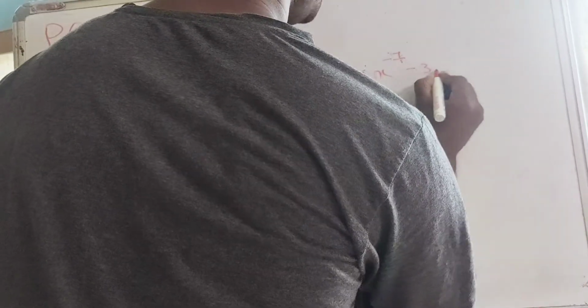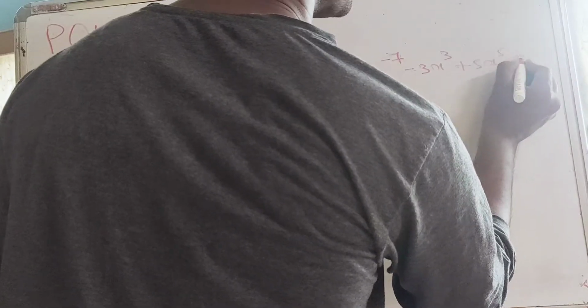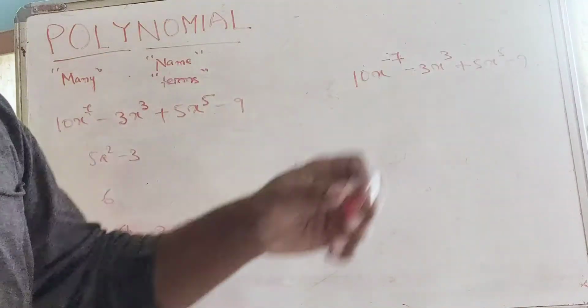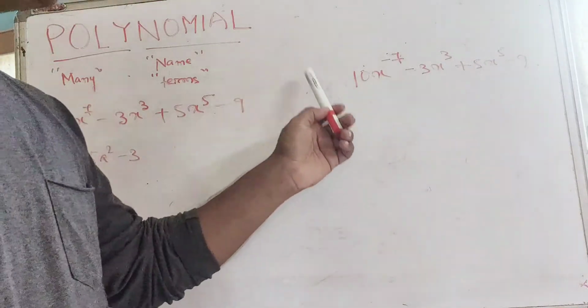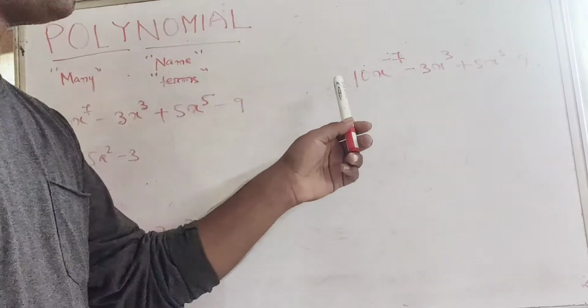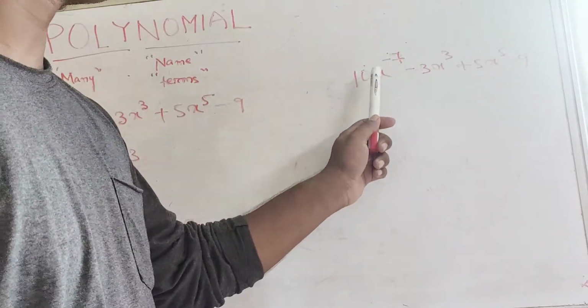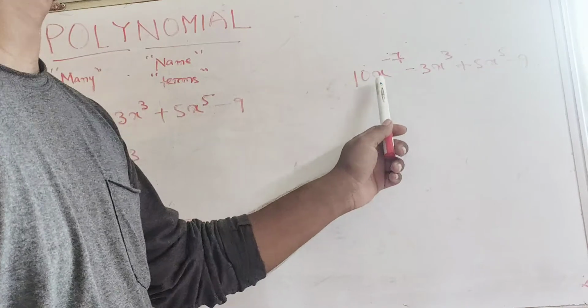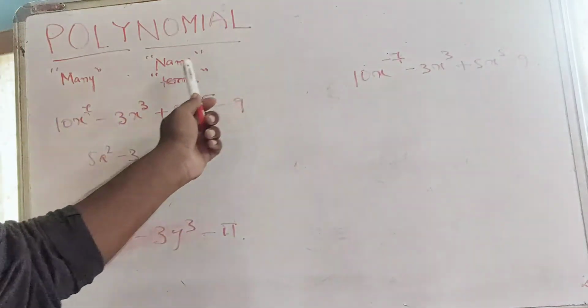Let us write it. If we have 10x to the minus 7th power minus 3x cubed plus 5x to the 5th power minus 9, this is not a polynomial. I think you must be sensing some rule for a polynomial. In order for an expression to be a polynomial, each variable of each term must be raised to some non-negative power. I'm using the word term here.